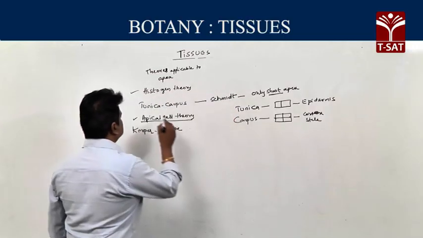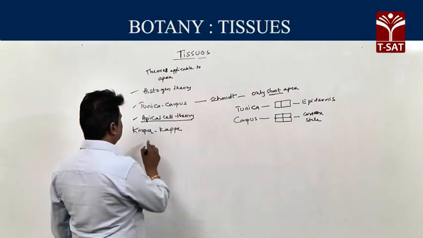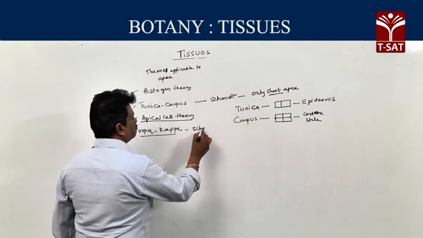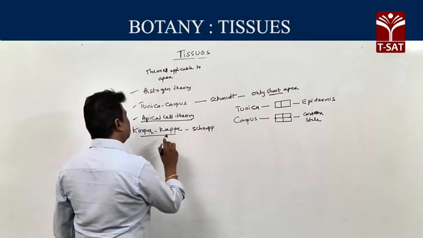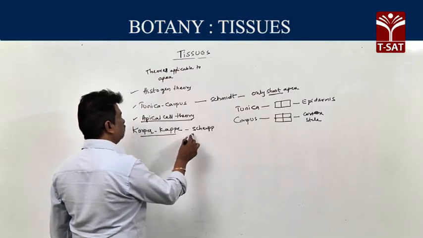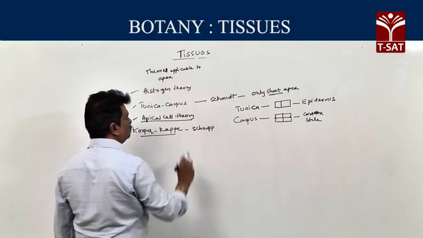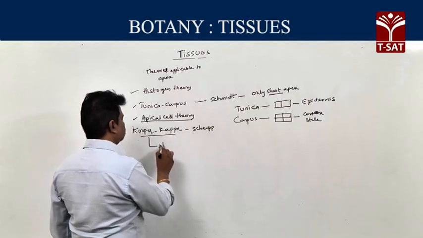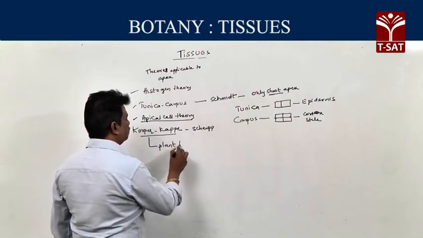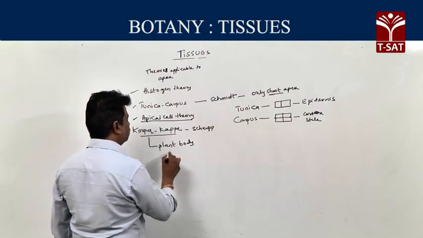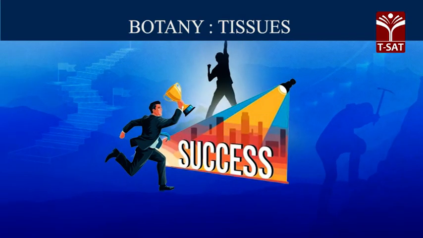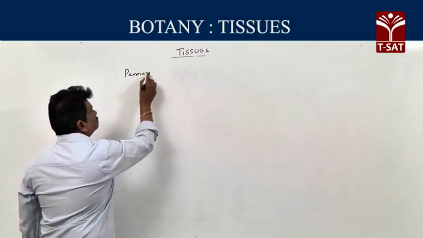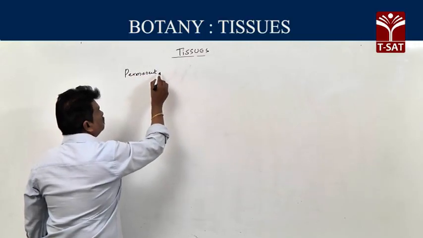It is tunica-corpus theory. There is another theory, the korper-kappe theory, proposed by Schüepp, and it is based on plane of division. It is similar to the tunica-corpus theory only. Here korper includes plant body, and kappe includes cap. So next one, permanent tissues.